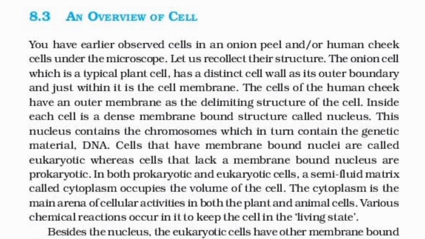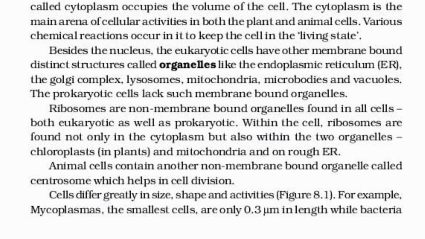Besides the nucleus, the eukaryotic cells have other membrane-bound distinct structures called organelles, like the endoplasmic reticulum, the Golgi complex, lysosomes, mitochondria, microbodies, and vacuoles. The prokaryotic cells lack such membrane-bound organelles. Ribosomes are non-membrane-bound organelles found in all cells, both eukaryotic as well as prokaryotic. Within the cell, ribosomes are found not only in the cytoplasm but also within the two organelles, chloroplast and mitochondria, and on rough endoplasmic reticula. Animal cells contain another non-membrane-bound organelle called centrosome, which helps in cell division.